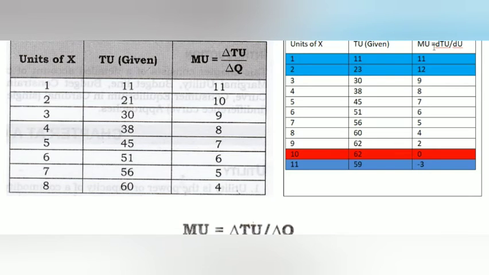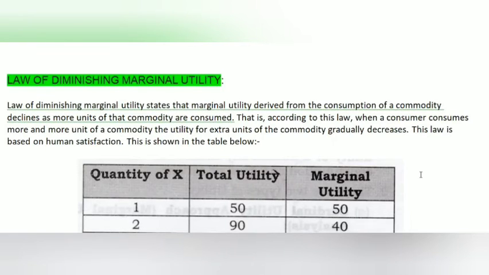So marginal utility increases along with total utility, then when total utility reaches its peak, marginal utility becomes 0, and thereafter total utility becomes negative with more and more consumption of the same commodity.